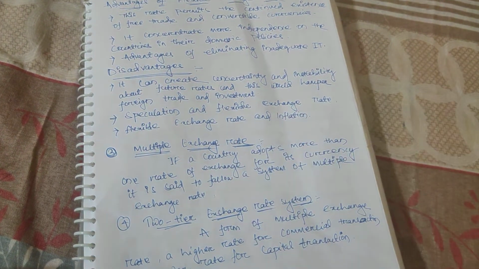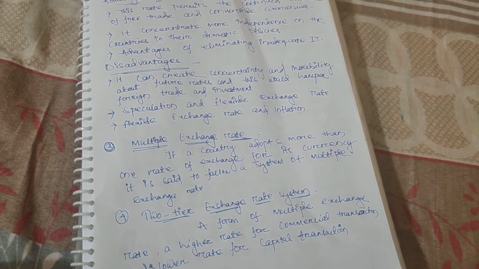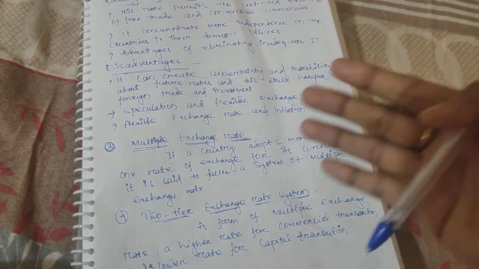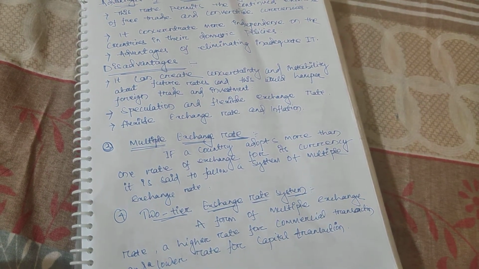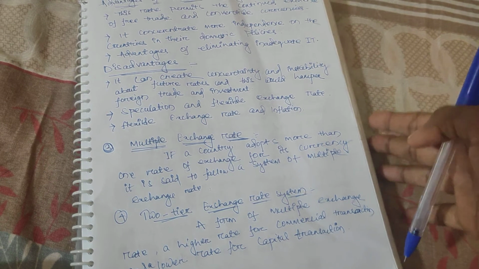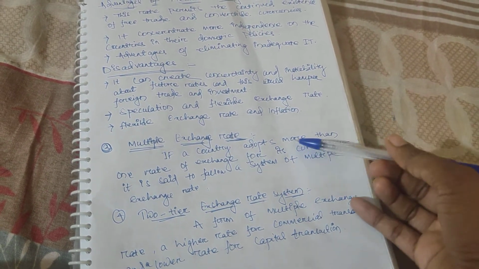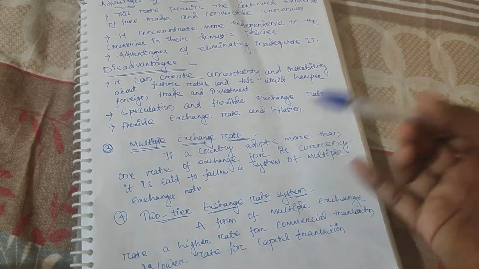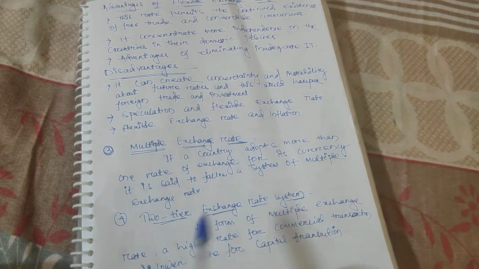Get it? We want to become healthy, very lean and slim, so we include the DASH diet also, keto diet also, two to three diet plans. So that is known as a multiple diet plan. Like that only, if a country is following so many different types of exchange rate, that is known as multiple exchange rate.